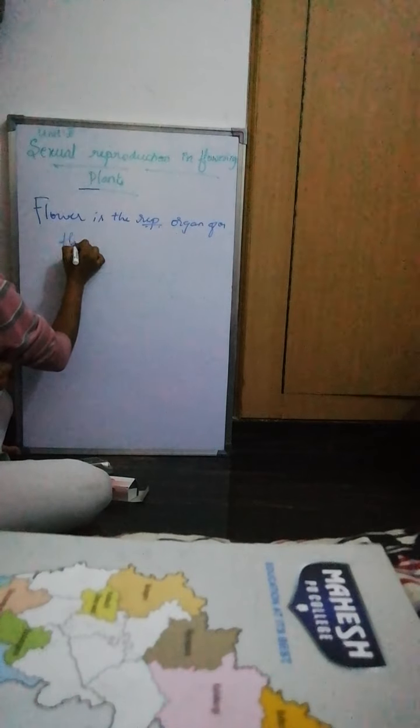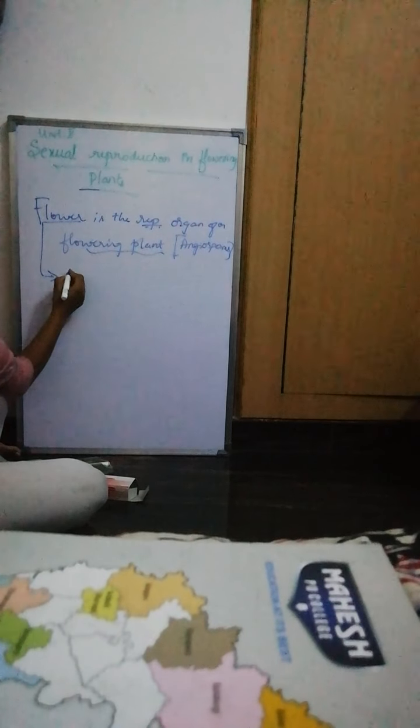You know that the flower is the reproductive organ of a flowering plant. A flowering plant is nothing but an angiosperm. Only angiosperms have flowers.